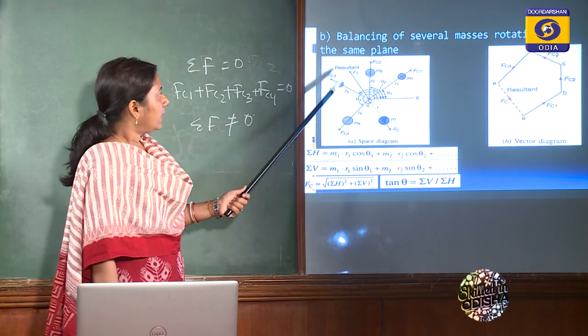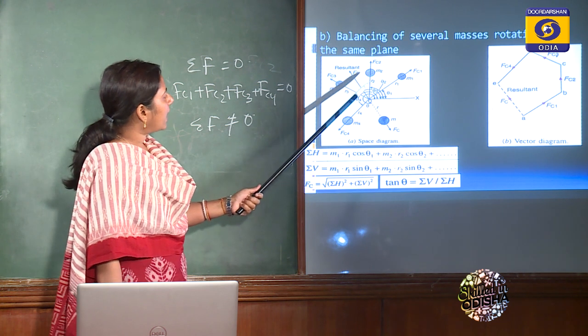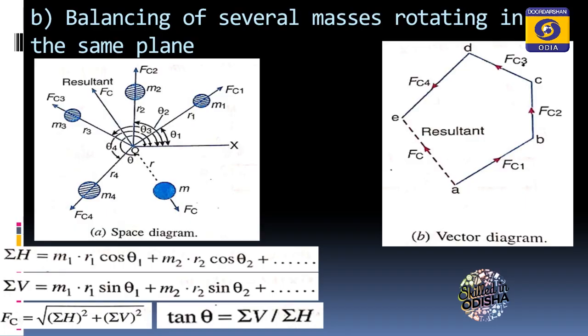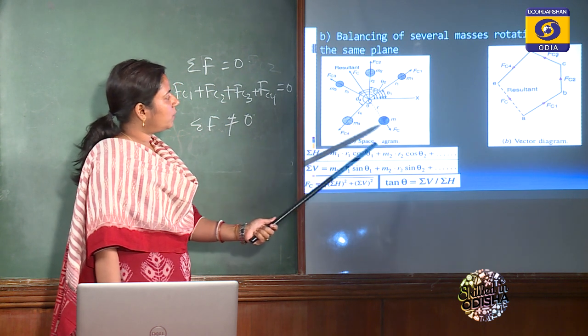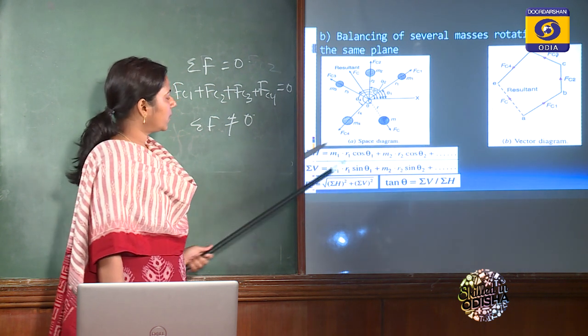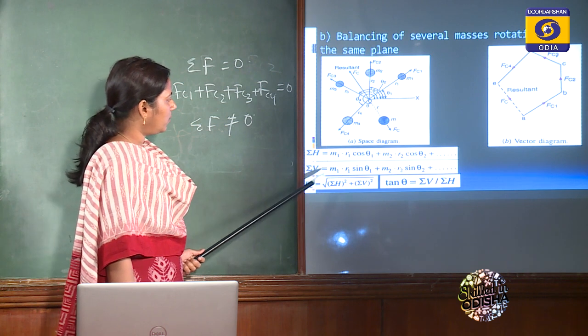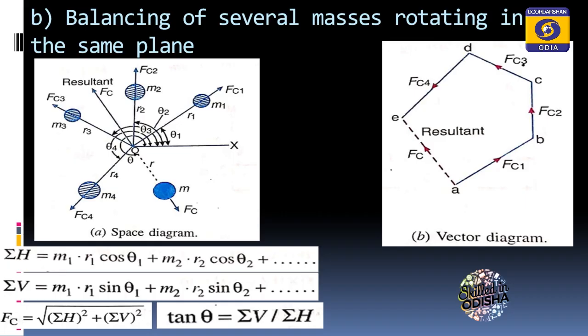Clear? Here what we can see, as the omega square is constant for all the masses, rather than taking omega square in each term, we are taking just m1 r1 cos theta 1, m2 r2 cos theta 2, similarly m3 r3 cos theta 3, and for m4 r4 cos theta 4. And your summation of vertical will be equal to m1 r1 sin theta 1 plus m2 r2 sin theta 2, similarly for 3 and 4.